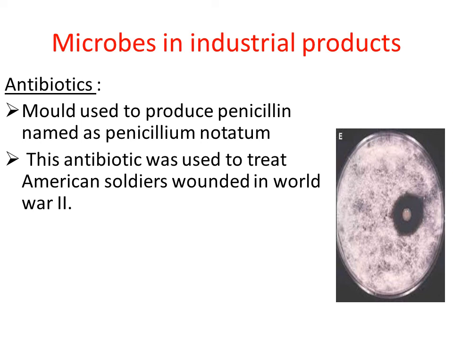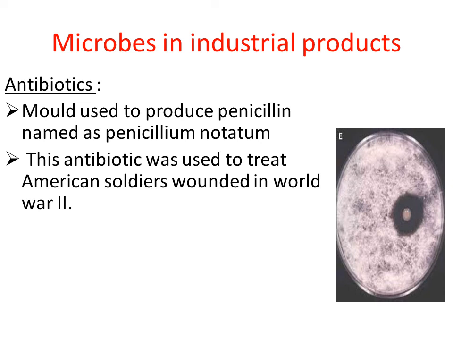Like this, different kinds of antibiotics are available. All are not produced by the same fungi, that is, all are not produced by Penicillium notatum. There are some species of penicillium also used to produce antibiotics, and some species of aspergillus are used to produce antibiotics. Like this, different fungi are used to get different kinds of antibiotics.